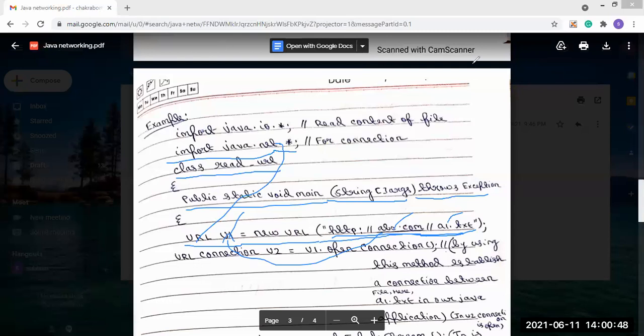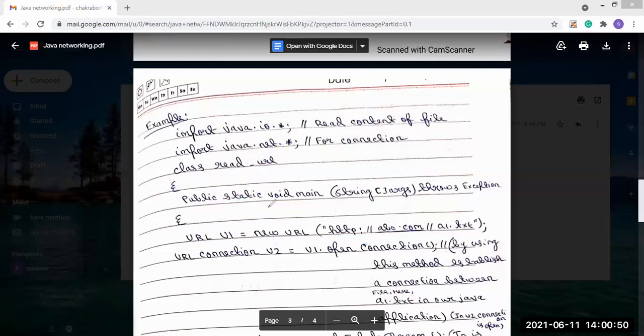Next, after that, we will use the URL connection class object. We'll create a URL connection U2, then equal to U1.openConnection.